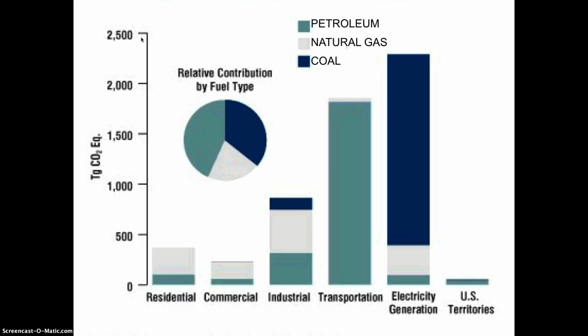So what I want you to know is petroleum's main use is transportation. What's its second? Industry. Good. Natural gas main use, industry. Number 2 is actually heating. Put that down. Heating. We use natural gas for heating. Coal's main use, electricity. Number 2, industry.